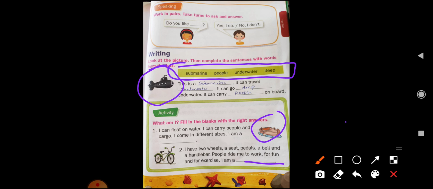So today, yes, the chapter number 4, My Red Bicycle, is completed. Yes, and the evaluate part is also over. Yes children, so here complete your work and send it to me. And children, in the next class we will learn the next chapter, chapter number 5, that is the clouds. Okay children, is that clear?